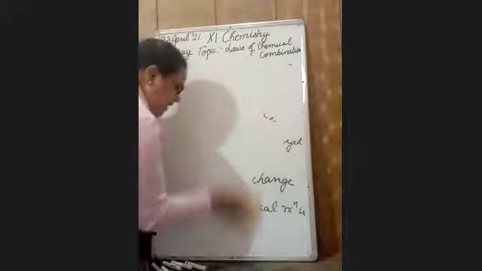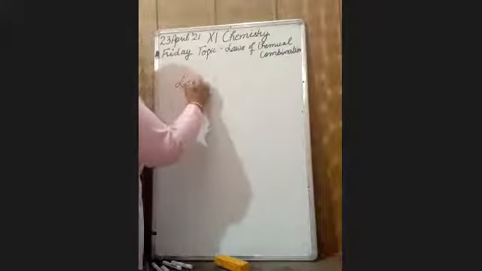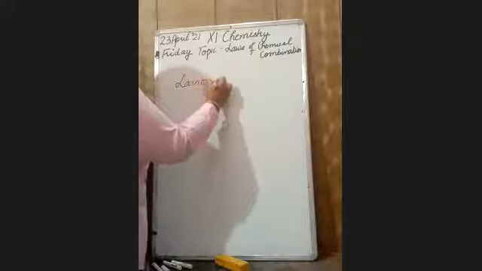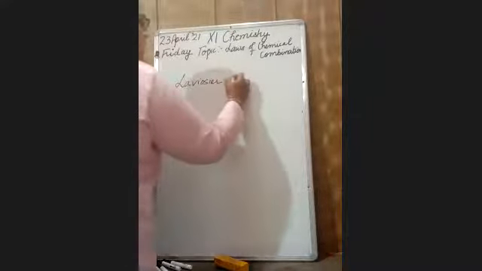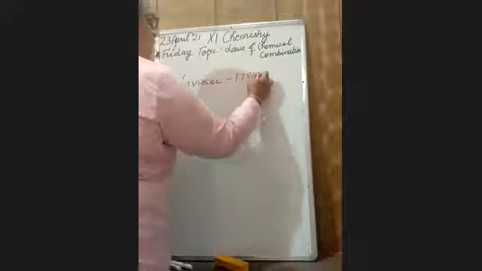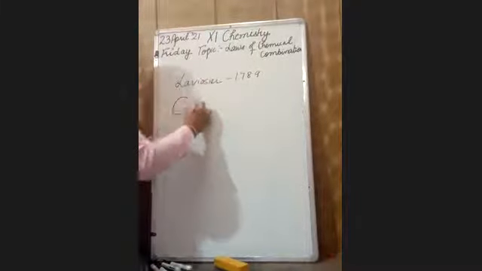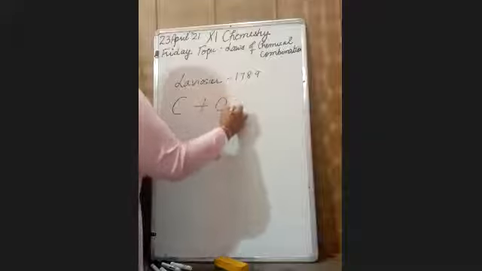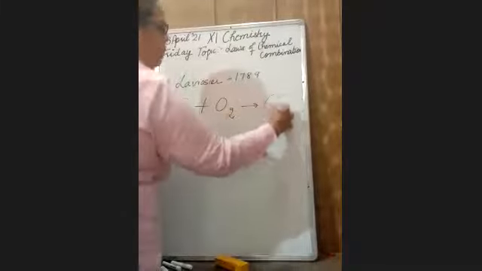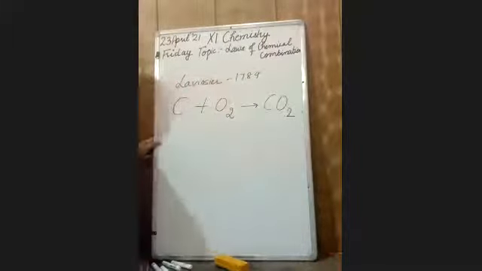Now take a simple example. Always take very simple examples. This law was given by Lavoisier. Law of conservation of mass was given by Lavoisier in 1789. I'm taking a very simple example: carbon reacts with oxygen to form carbon dioxide gas.